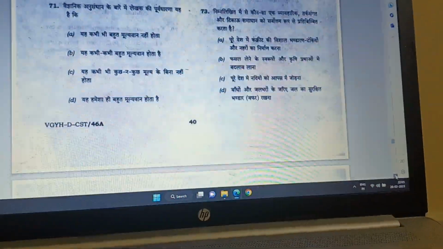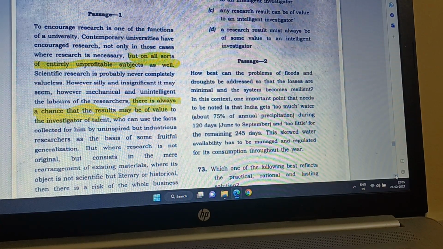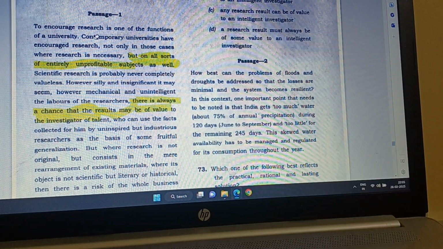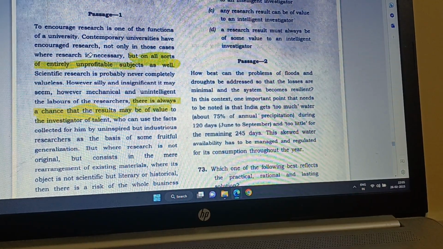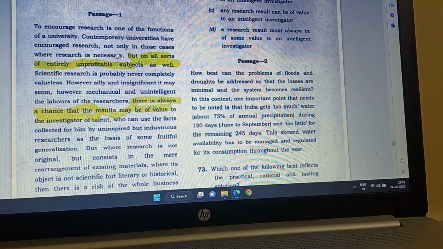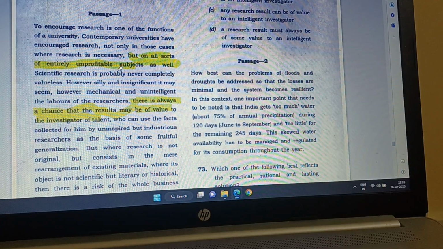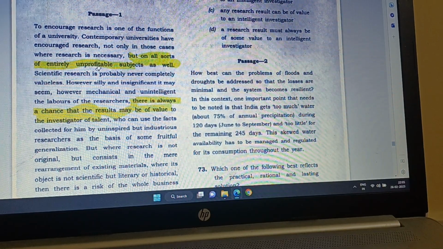Then question number 71 is again a passage. So passage 1 is to encourage research, one of the functions of a university. That is the function of a university, to encourage research. Contemporary universities have encouraged research, not only in those cases where research is necessary, but also on all sorts of entirely unprofitable subjects as well. So, unprofitable subjects like history, English, all these, which companies don't use.